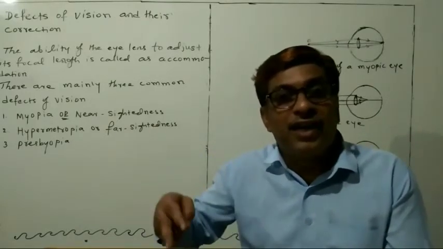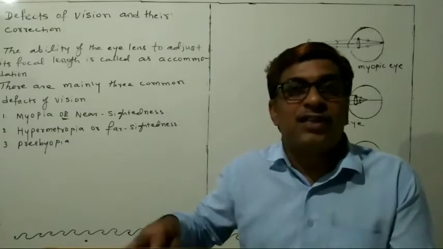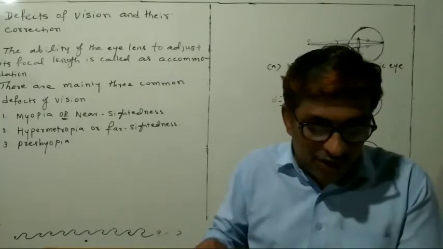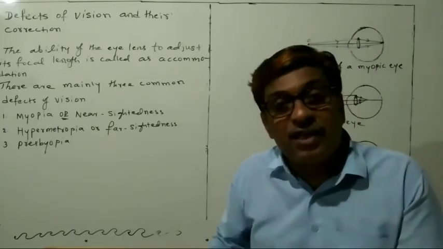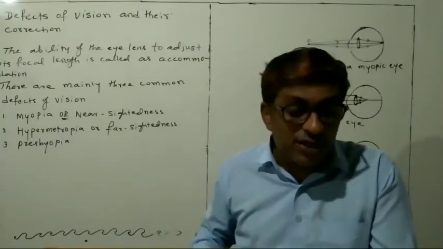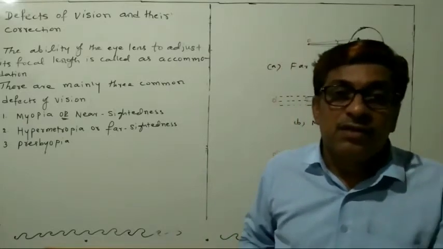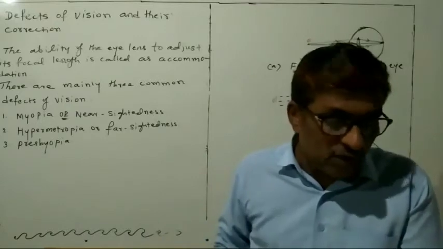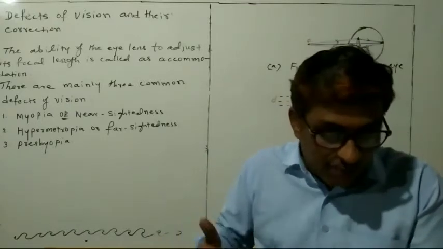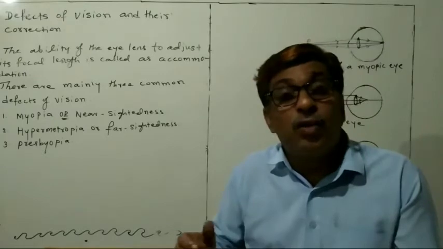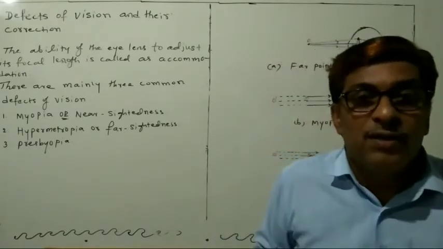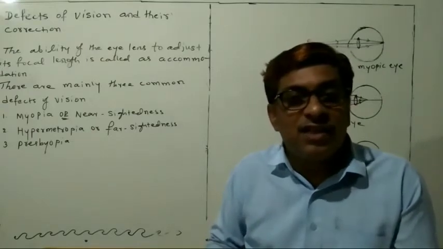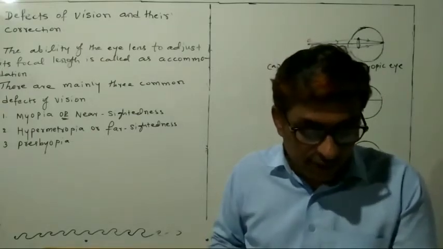So due to that, the eye lens also will not be flexible easily. In such conditions, the persons cannot see the objects distinctly, clearly, and comfortably. So what will happen? The vision becomes blurred. B-L-U-R-R-E-D. The vision becomes blurred. Blurred means indistinct. You can't see correctly.